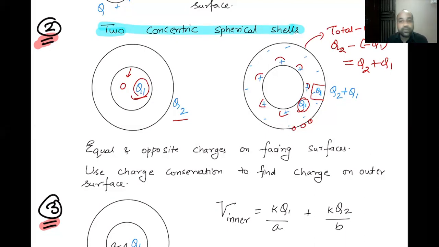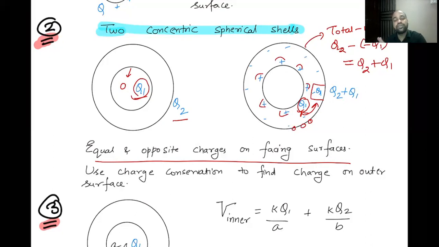Now you'll see below the diagram, I have summarized these things. You can see the two concepts that you have to remember. First, there must be an equal and opposite charge on facing surfaces. So I'm talking about this Q1 and minus Q1 here. They are facing surfaces, right? So on facing surfaces, you must have equal and opposite charge. First thing.